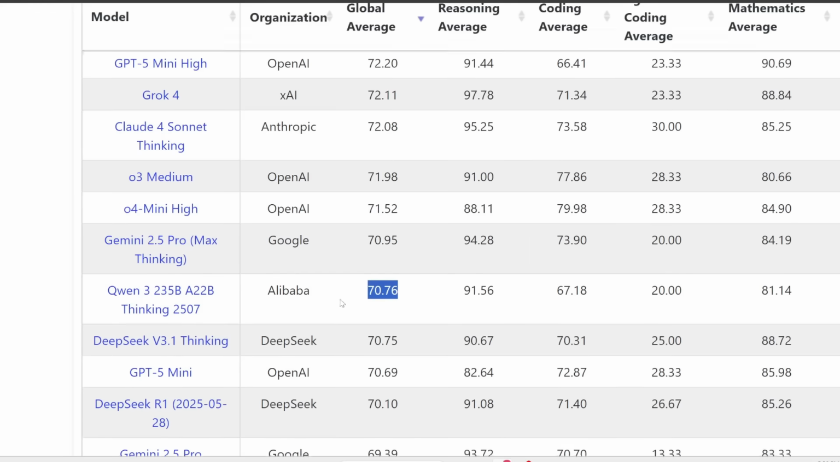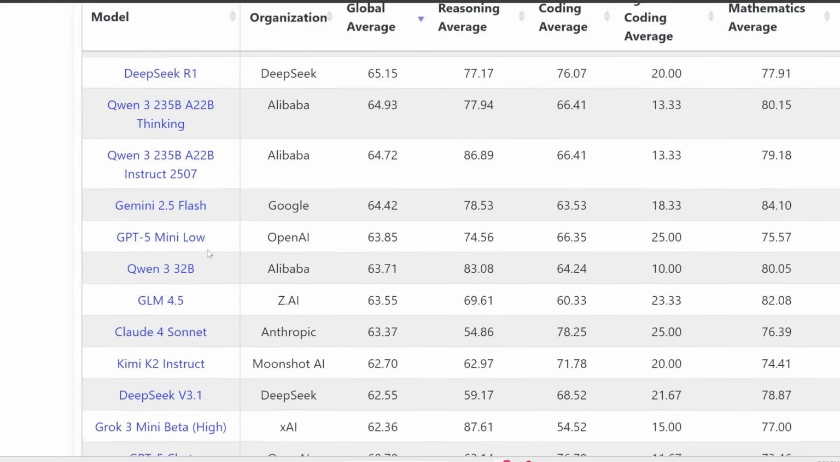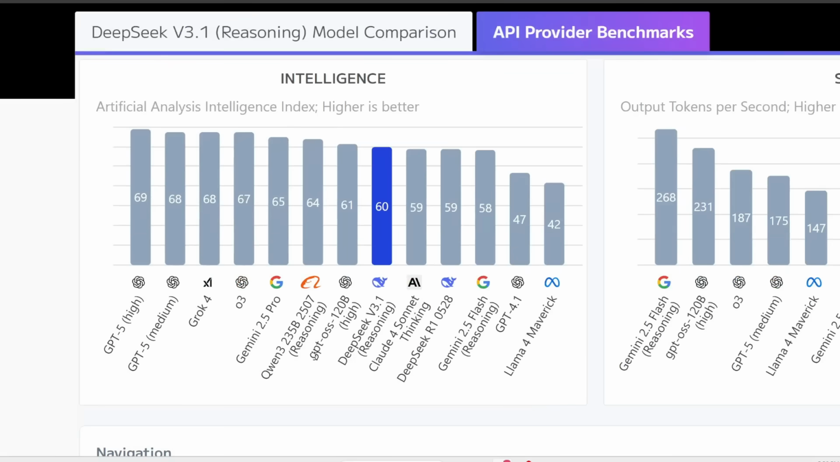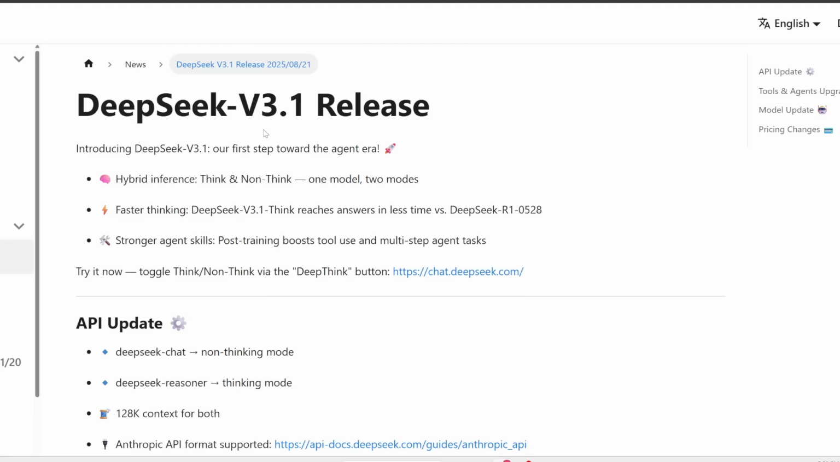And then interestingly, OpenAI's OSS is actually all the way down here. So there's quite a huge discrepancy between this leaderboard and this one, which ranks OSS over here. And that's why it's important to look at multiple leaderboards so you can get a well-rounded sense of how exactly an AI model performs. So anyways, those were just some quick tests using DeepSeek version 3.1.